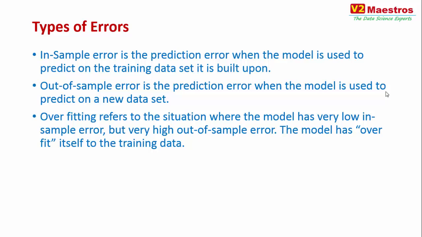If you look at a data set, the data set has signals, good signals, and the data set has noise. It also shows some false patterns, false trends too. And then the model tries to adapt too much to the training data set. It models both the signals and the noise. But what happens when you go into a new data set? The new data set is going to only retain the same signal characteristics, but it may not retain the noise characteristics. So when it tries to predict on the new data, the error that you're going to get is pretty high. So that is what is called overfitting. It has very low in sample error and very high out of sample error.